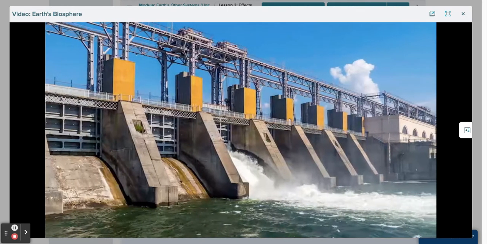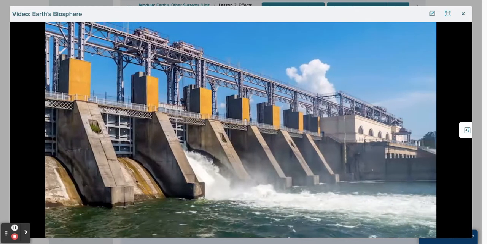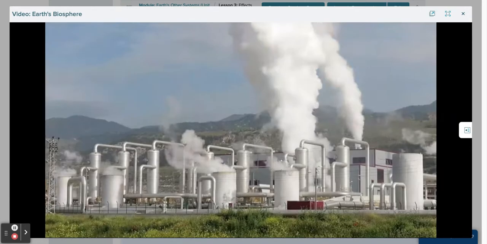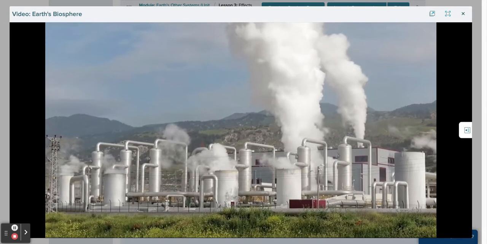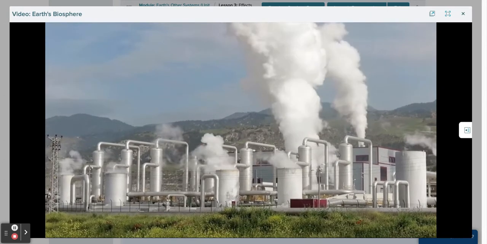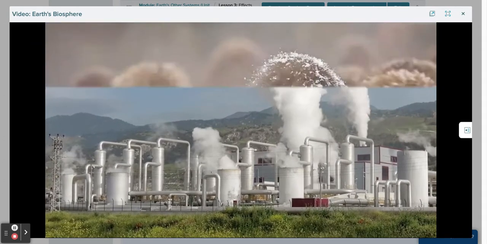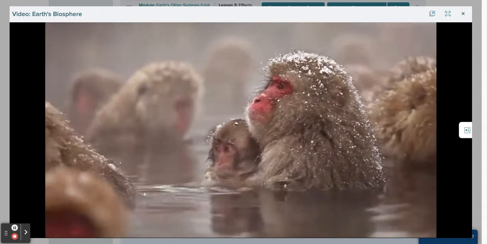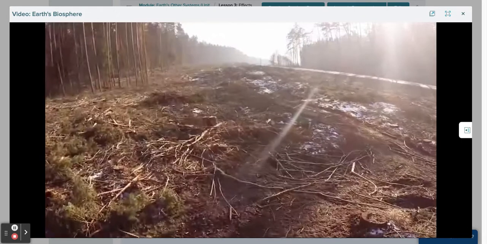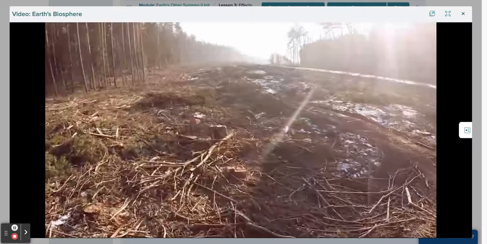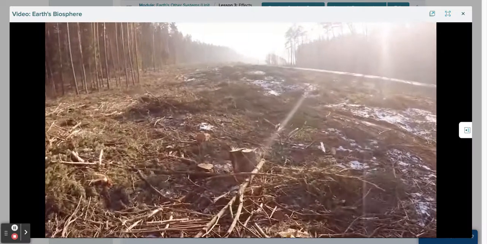Dams help transform energy from moving water into electricity. People have found ways to generate electricity or heat their homes using heat energy from deep inside Earth. Heat energy from the geosphere is called geothermal energy. Human interactions in the biosphere can sometimes cause problems for the other spheres.